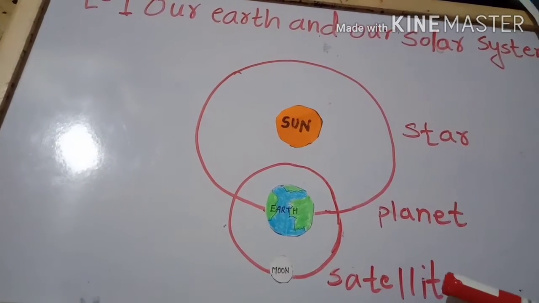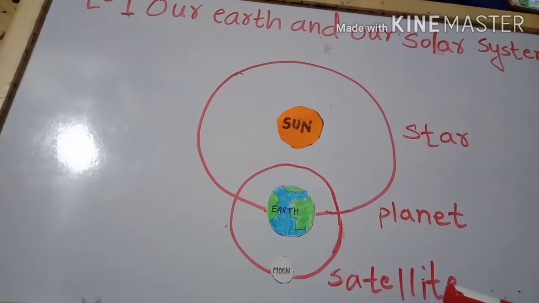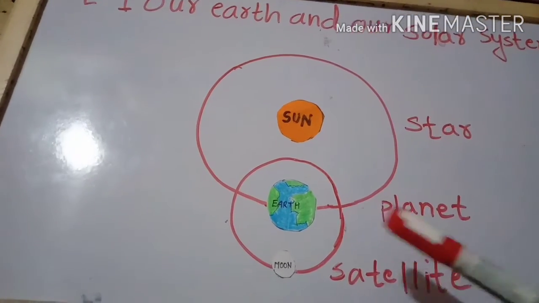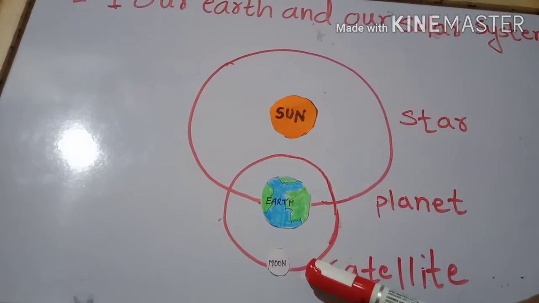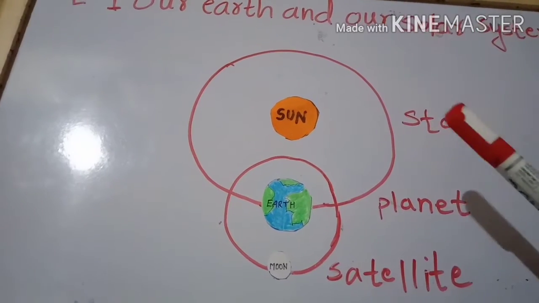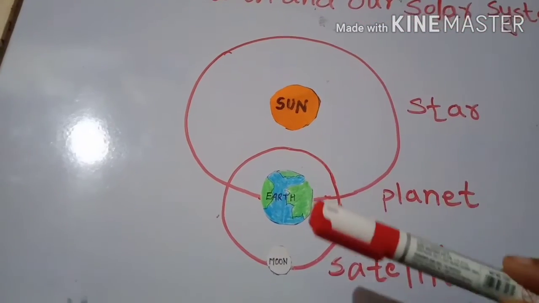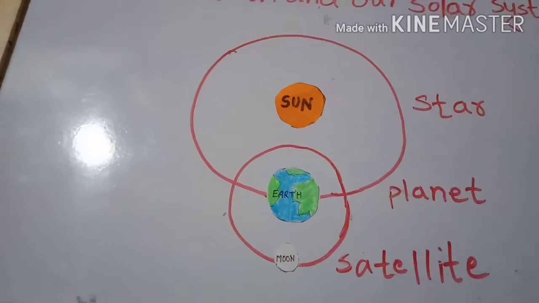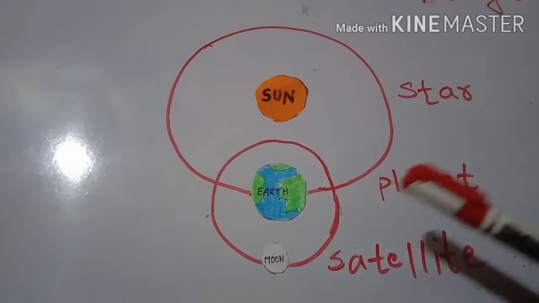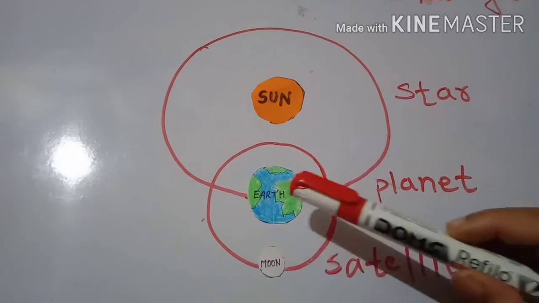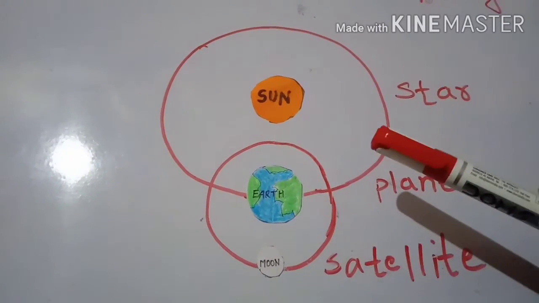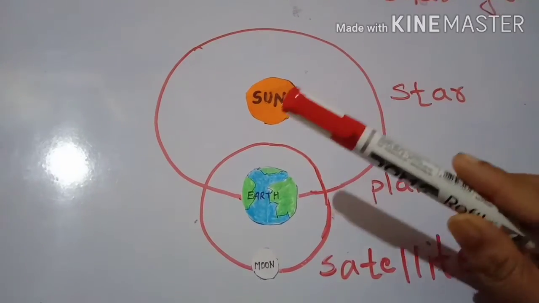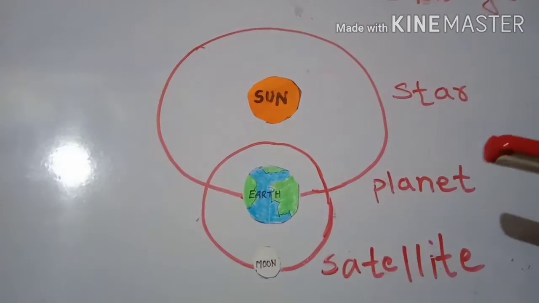Most of the planets in the solar system have satellites. The planets revolve around the sun along with their satellites. So along with earth, the moon is also revolving in its orbit around the earth. It is moving around the earth. So along with the moon, earth is revolving around the sun. So the moon is there along with earth continuously along with its revolution around the sun.